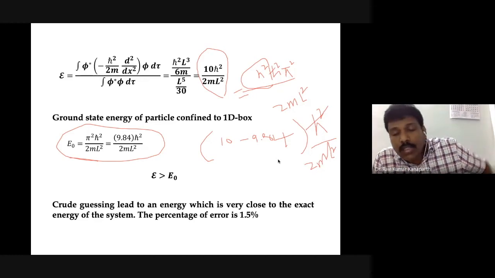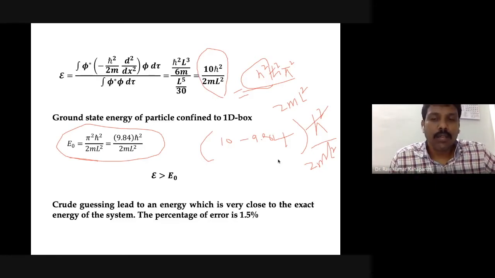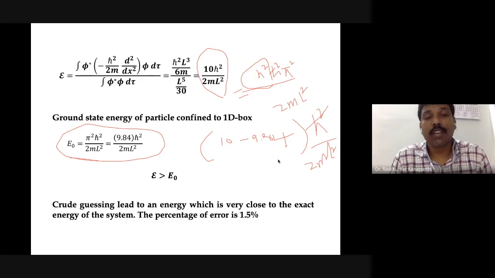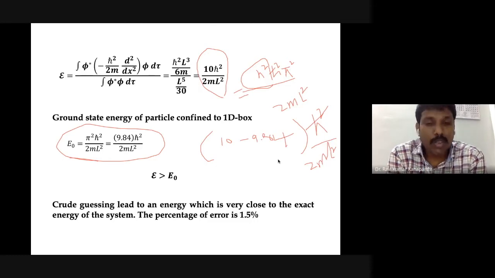Okay, so this is really nice. If you want to improve this particular method and get the actual energy of the system, which is 9.84, what you can do is get some other wave function. If you want to get exactly that number, again you have to start from a wave function which is somewhat similar.